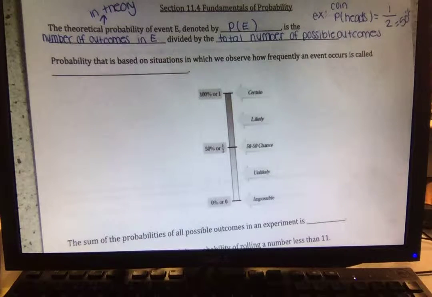Questions so far? That's like our normal probability that you're used to seeing. So probability that is based on situations in which we observe how frequently an event occurs is called empirical probability.